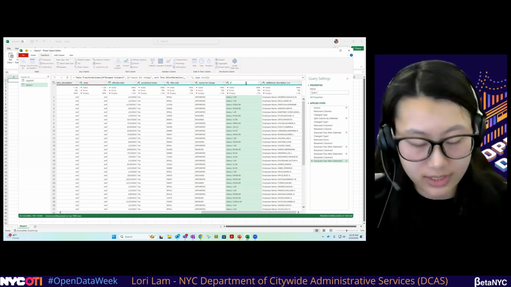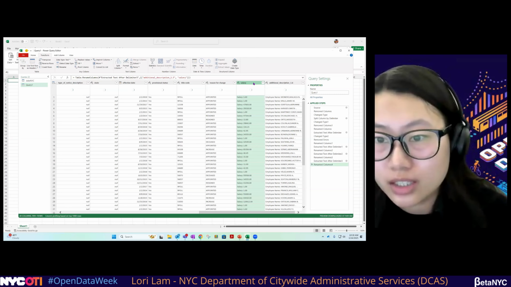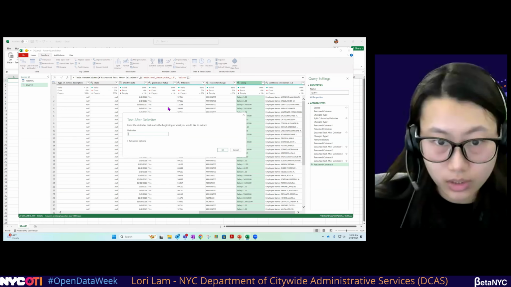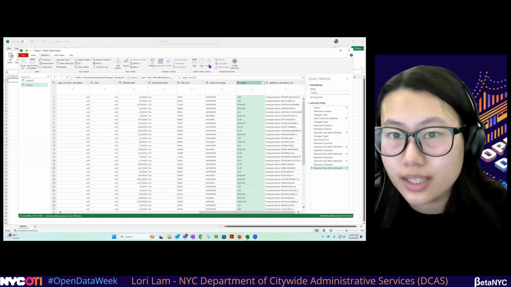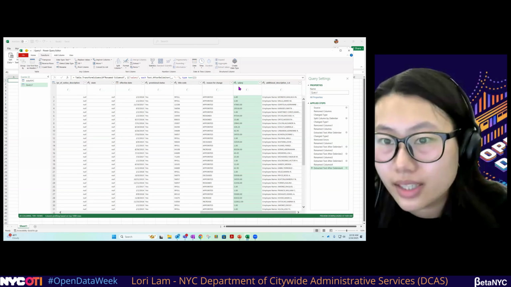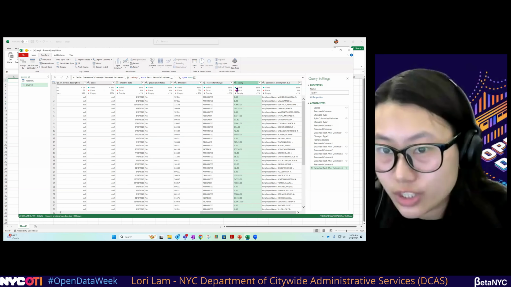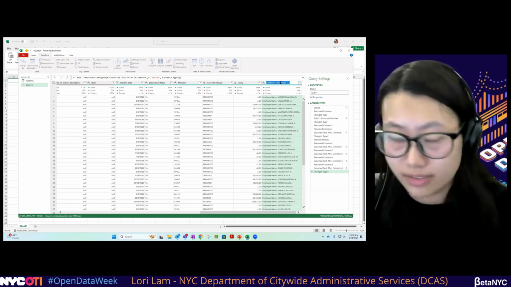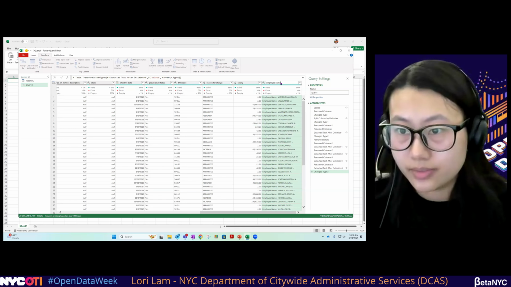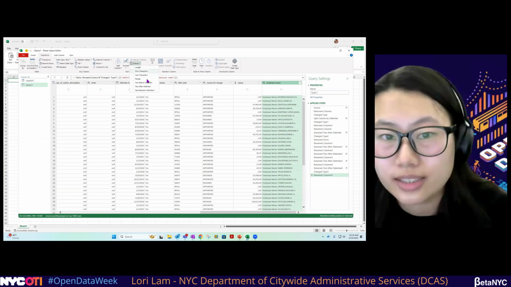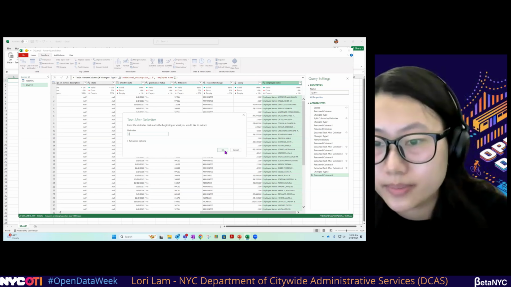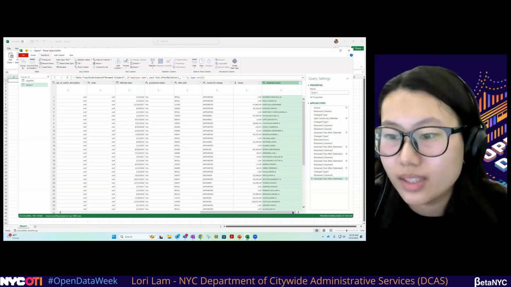So for salary, we want to change the name of the column, extract text after delimiter, colon, space. Once again, press OK. And we know salary is a currency, so we just want to change that data type so we can do a better, more accurate analysis with it. And finally, we have employee name, extract text after delimiter, colon, space. Press OK. There you go.